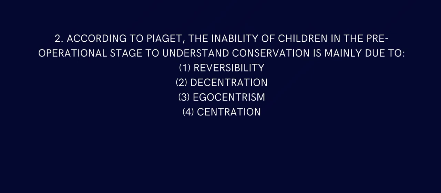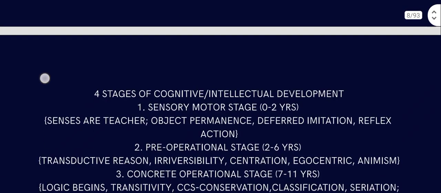The answer is centration, because conservation, here are the details.